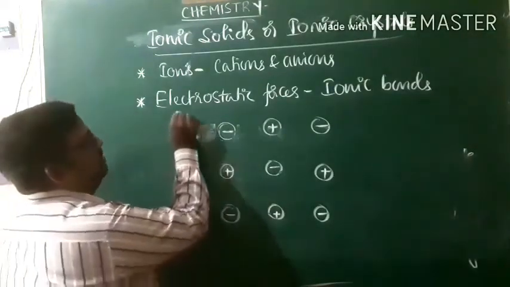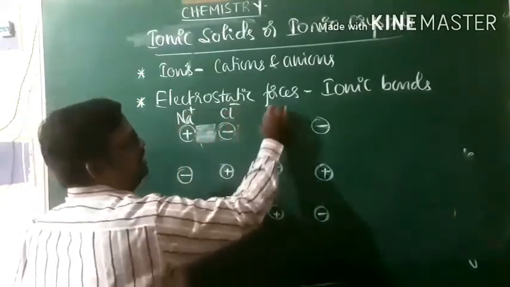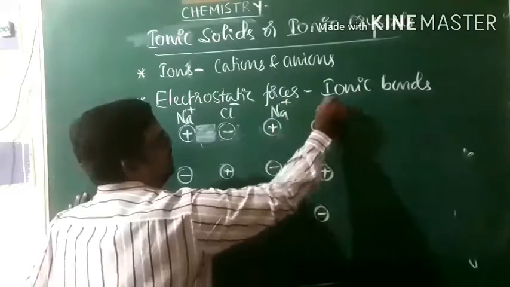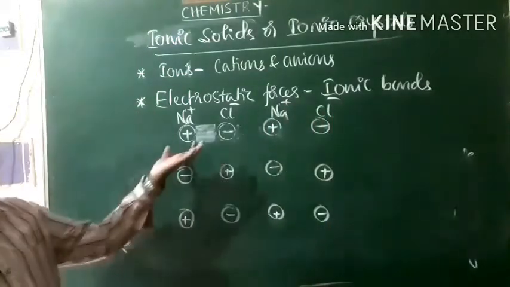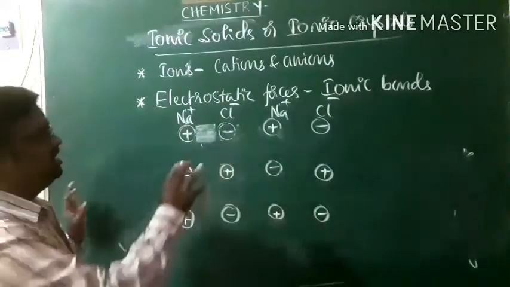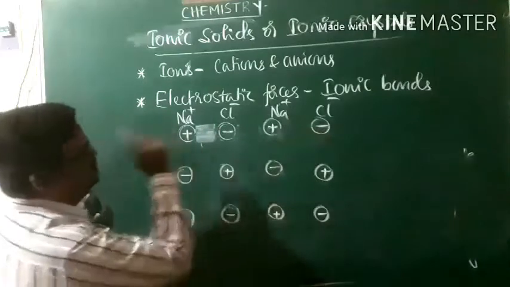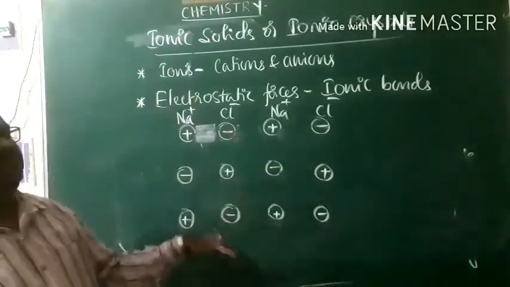Say, for example, in the case of sodium, if it is Na plus, it will be Cl minus, then Na plus, then Cl minus. Like that, the lattice points, the locations in three-dimensional space, will be occupied by cations and anions, and that is what we call the lattice of ionic crystals.